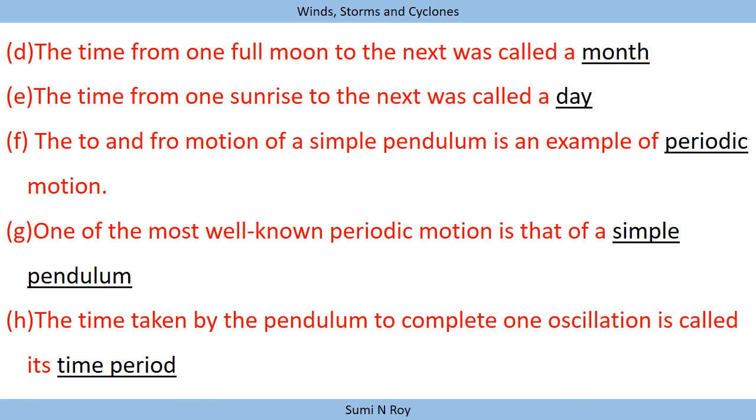Next, one of the most well-known periodic motions is that of a simple pendulum. A simple pendulum's periodic motion is well known everywhere it is used. Next, the time taken by a pendulum to complete one oscillation is called its time period.